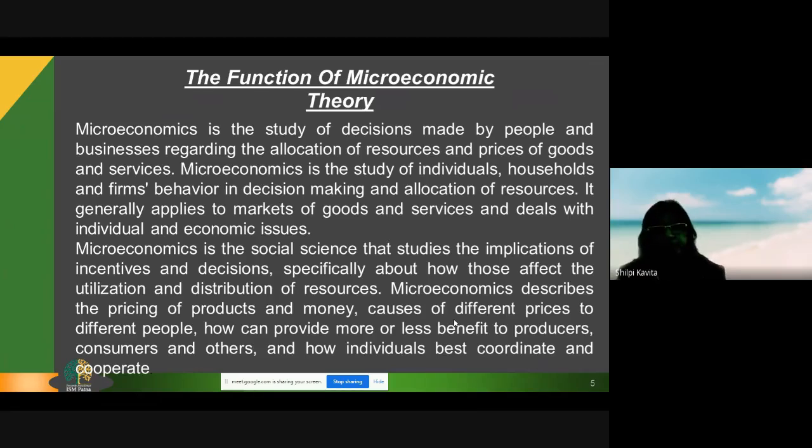We have studied that economics is a study of allocation of scarce resources. So how individually it is allocated and how individually it is consumed is all dealt with in microeconomic theory.